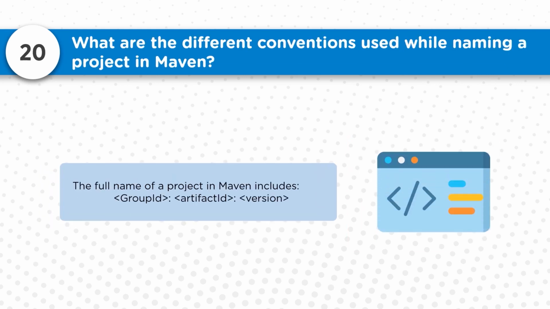What are the different conventions used while naming a project in Maven? Usually it involves three components. The full name of a project in Maven includes, first of all, the group ID. For example, com.apache, com.example. So these are some of the ways you can provide the group ID.